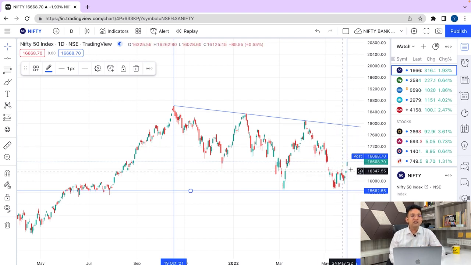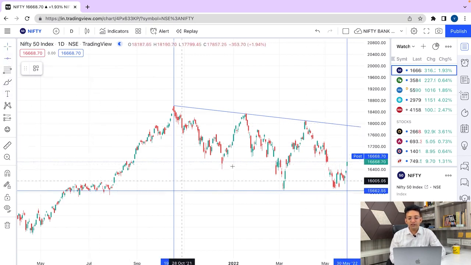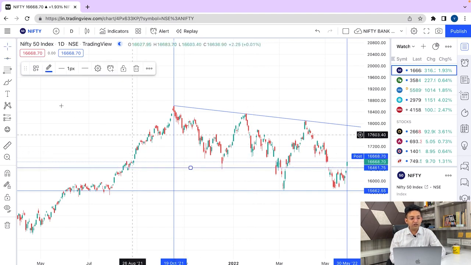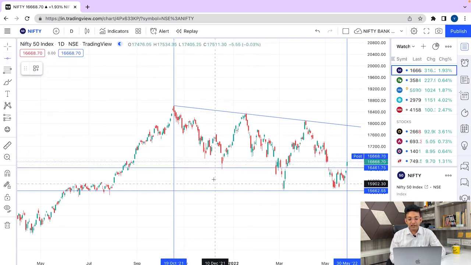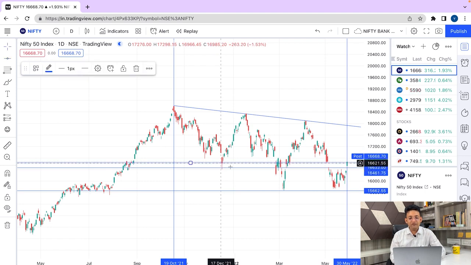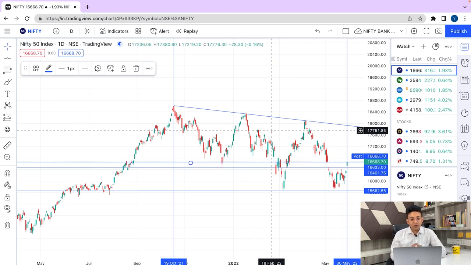Today the opening is very strong because there was a strong resistance zone that Nifty has covered with a big gap up. So this was the zone where there was a gap, and again we could see some gap forming and Nifty crossing this zone very comfortably. So friends, yes, we are moving up. We have somehow negated the lower low.